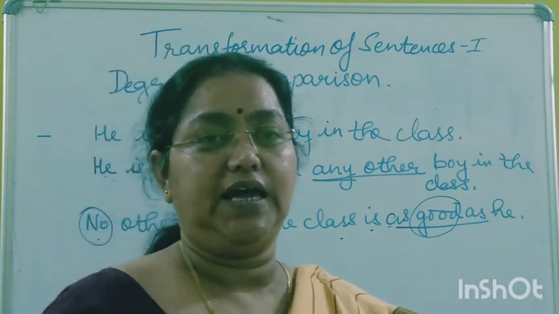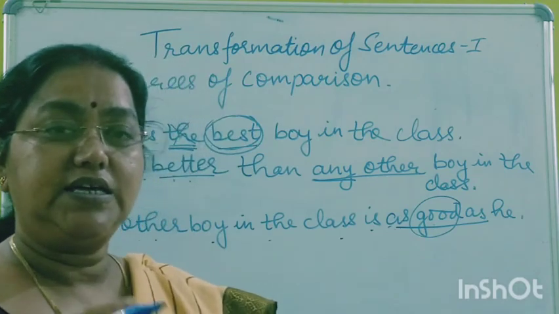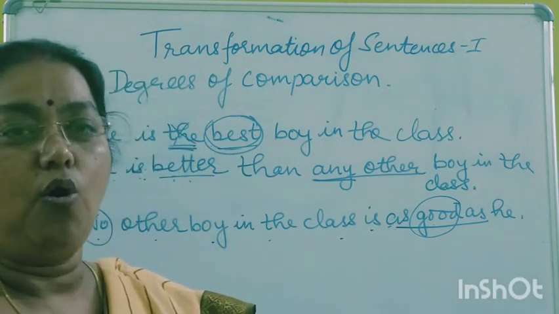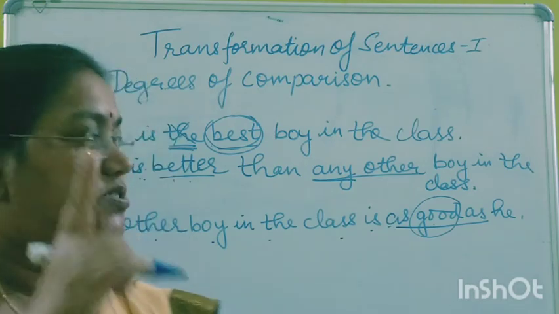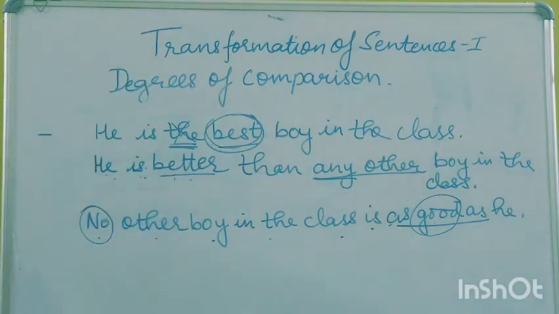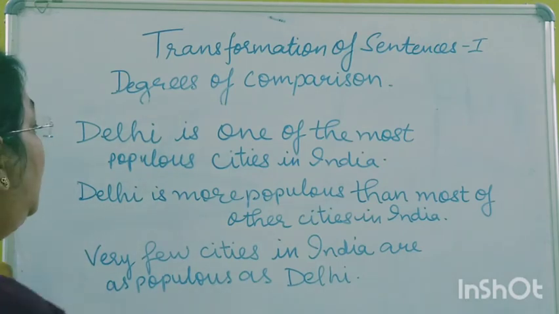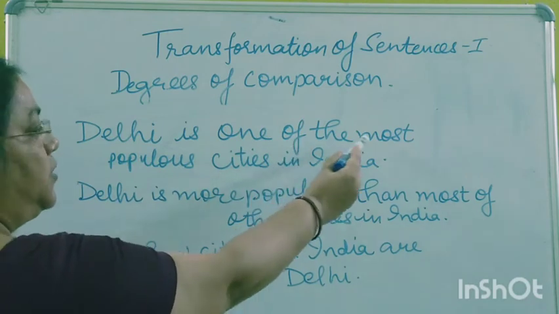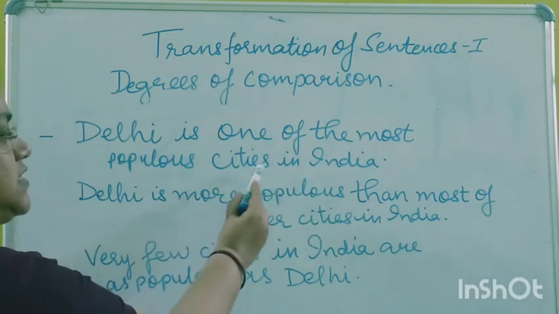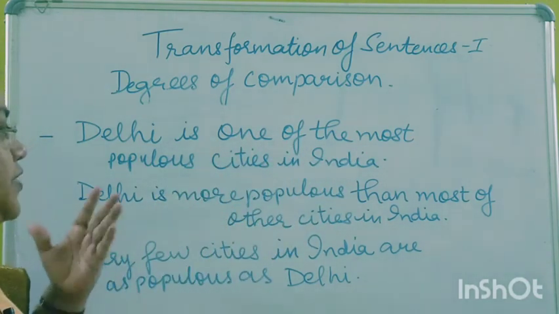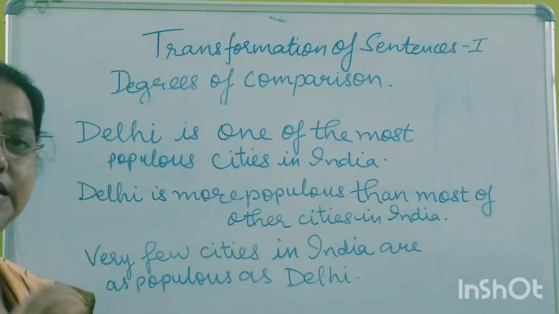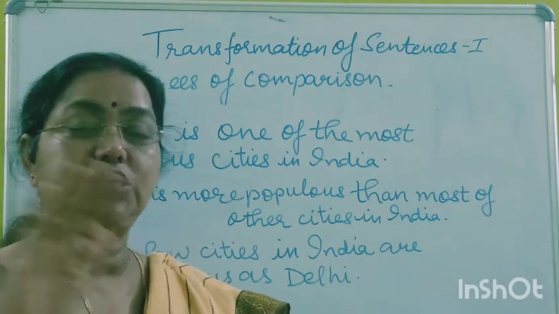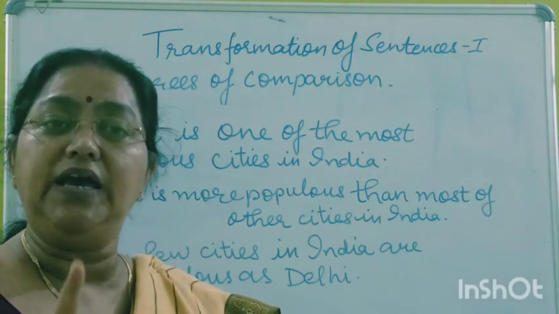Now we'll see an example where it is one of the best or one of the highest degree. Delhi is one of the most populous cities in India. In the previous sentence we saw that he is the best boy, so he was alone on the top. He shared that position with nobody else.